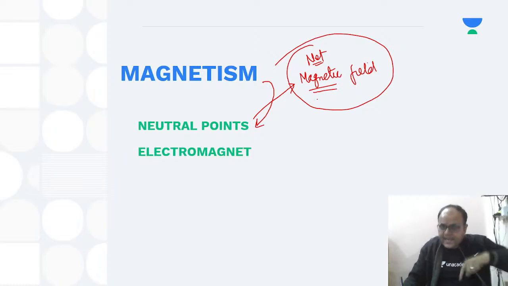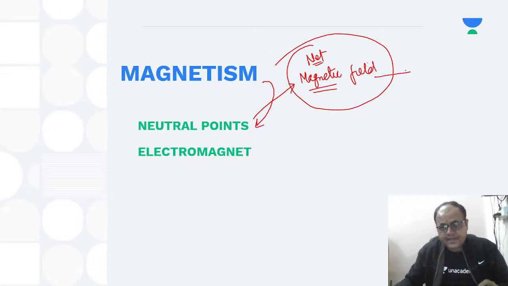And that too, a very prominent property of the magnetic field. Magnetic field is a vector quantity. Now this is the catch. Magnetic fields are vector quantities.